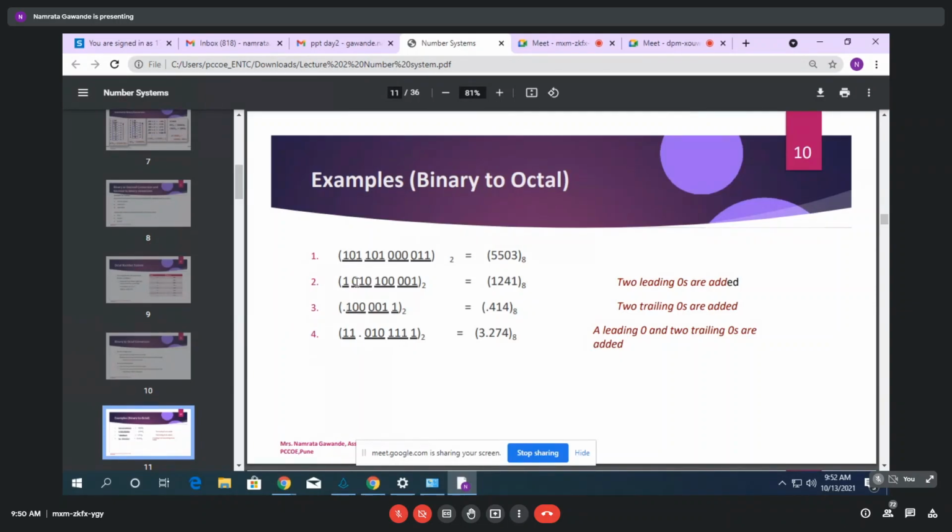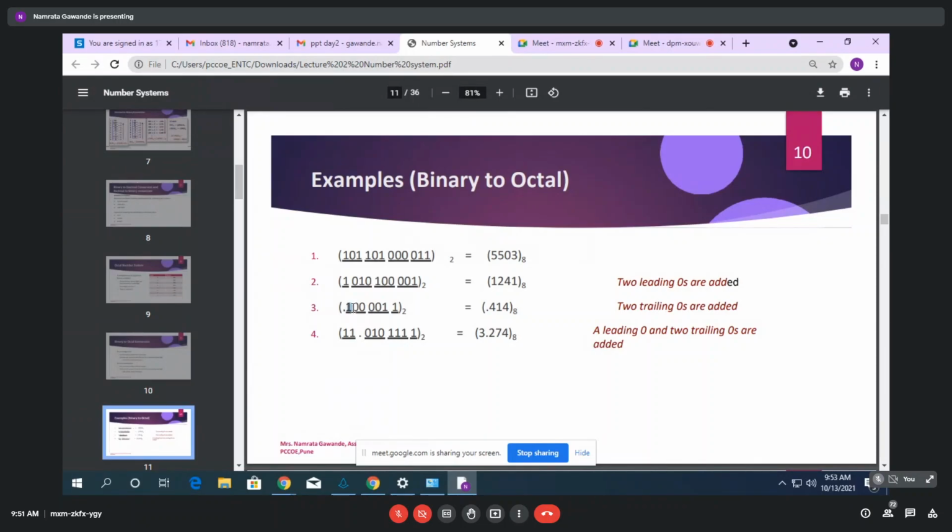Now this is for the integer. Now if there is a fractional part after the floating point, you can see 1000001 and 1. How to convert into octal? In that case, you have to start grouping just after the decimal point.